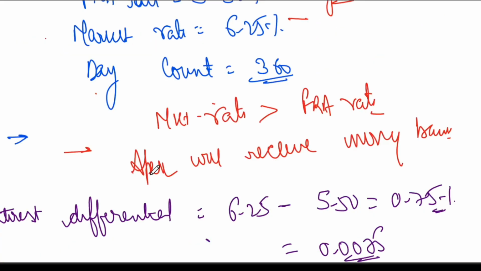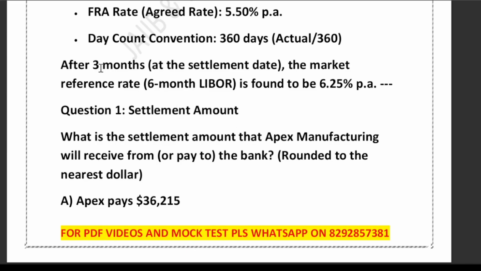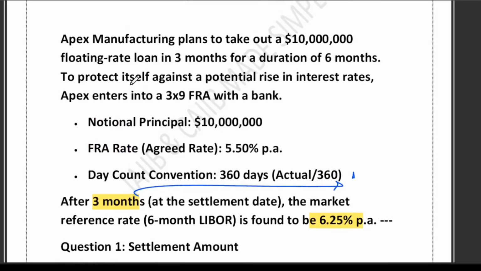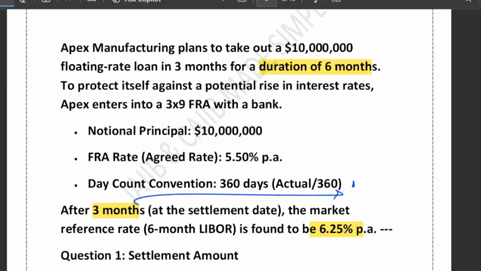Obviously you have to use day count 360 days, but in this particular question, after 3 months they have mentioned the reference rate is found to be. So what is the settlement amount the manufacturing firm will receive? And floating rate also. For duration they have given 6 months. So friends, duration is 6 months, which is equivalent to 180 days.